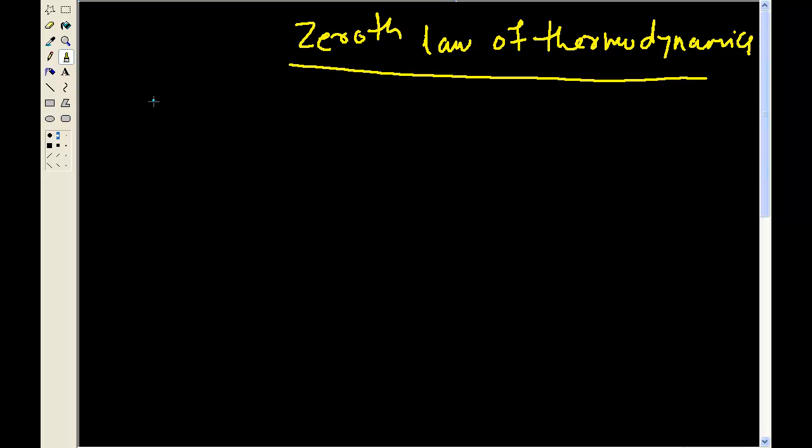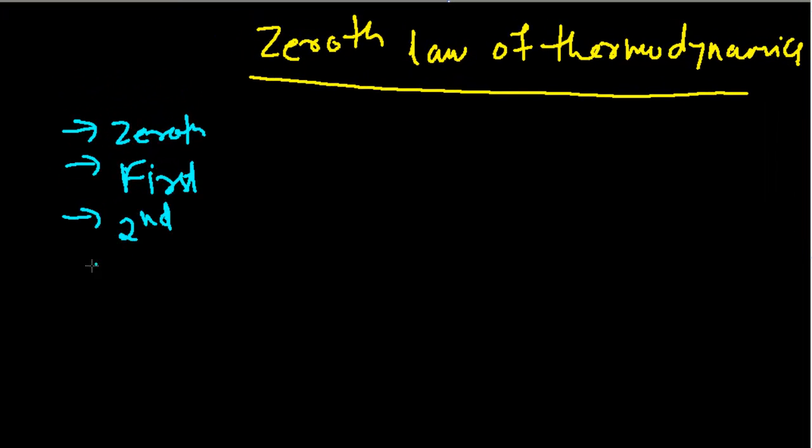Now, sounds strange, right? The four laws are Zeroth, first, second, and third. There are basically four laws naming zeroth, first, second, and third. Now, in this video, we are simply going to focus our discussion on zeroth law.